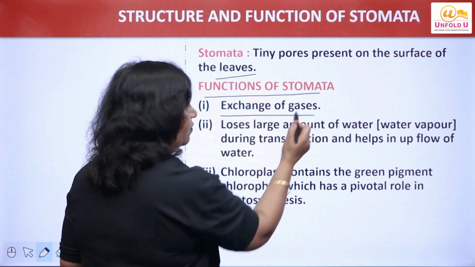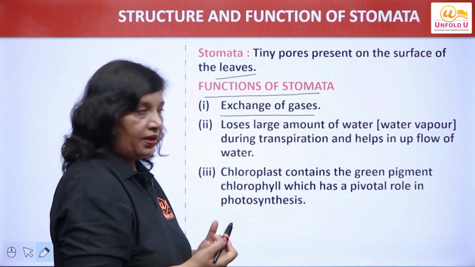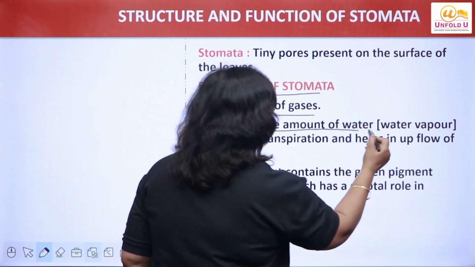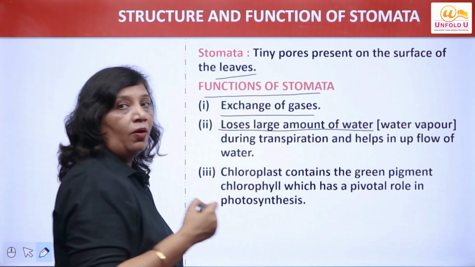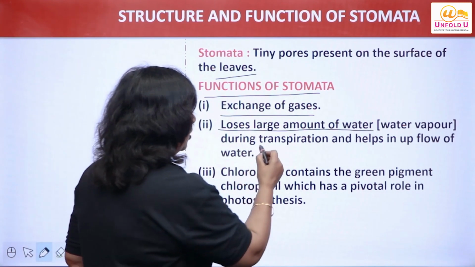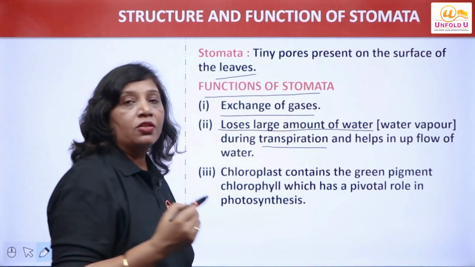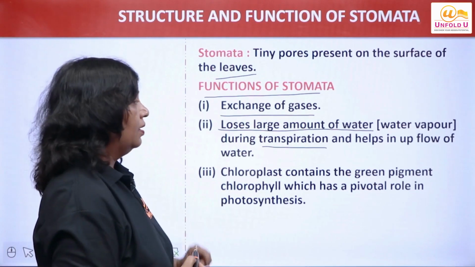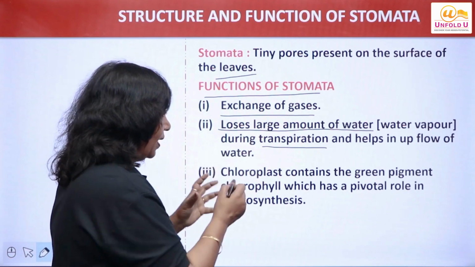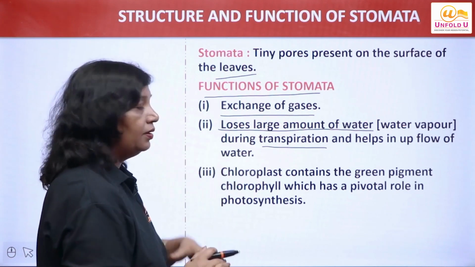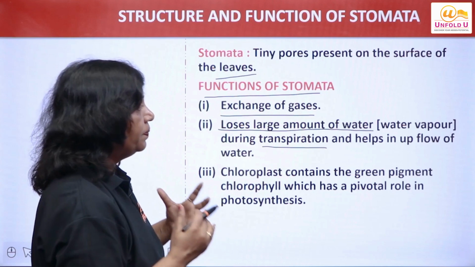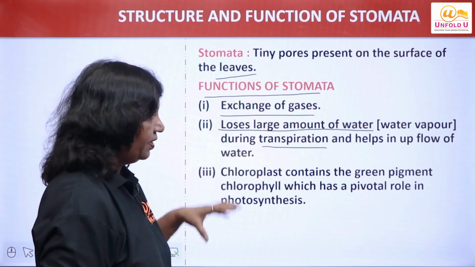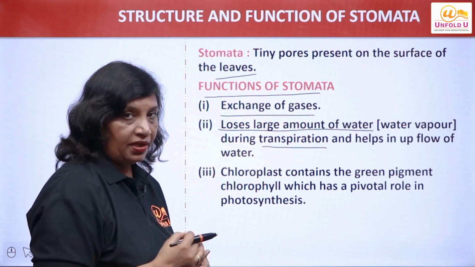They help in the exchange of gases, that is they take in carbon dioxide and give out oxygen. They also lose a large amount of water in the form of water vapors during transpiration. What is transpiration? Loss of water from the plant in the form of water vapors is called transpiration. So stomata lose large amounts of water during transpiration. They help in upflow of water, because this is a separate phenomenon, transpiration. I'll discuss a little bit here.